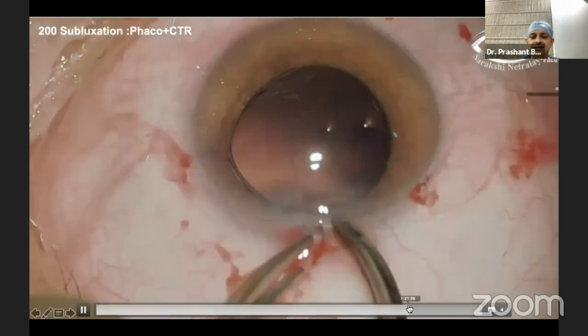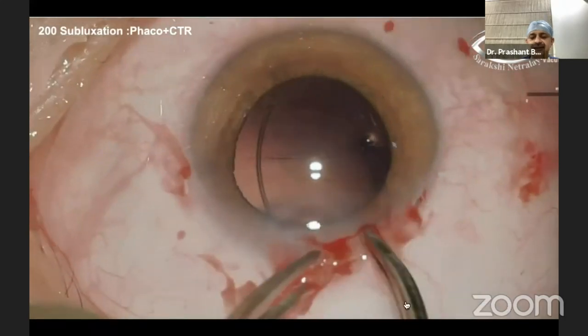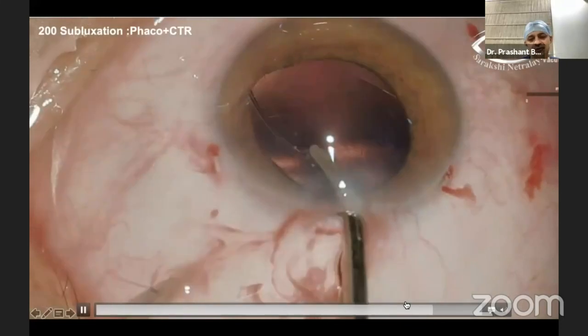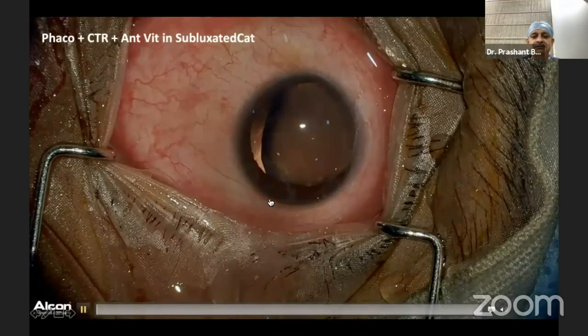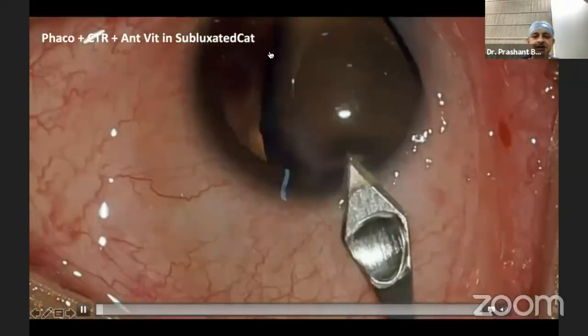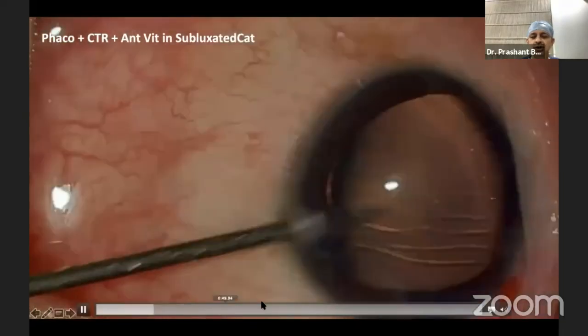CTR was put, and see the ease with which I am introducing the CTR, and the surgery was uneventful. Another case where he had a cataract along with significant subluxation, with a vitreous prolapse into the anterior chamber. So we did a phaco.